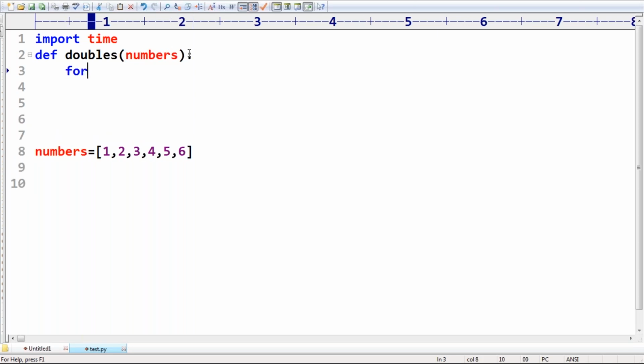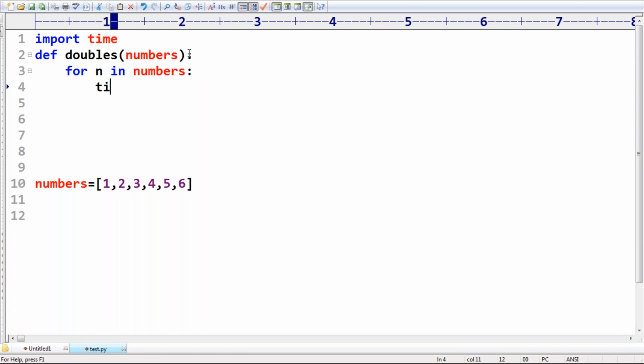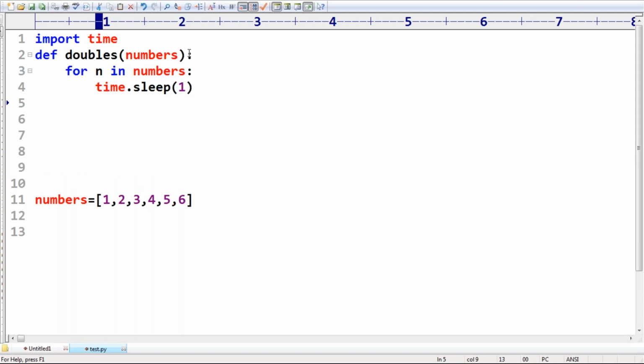For i in numbers, for each number present inside numbers, print the double value. Double value of n for each number. But before that, sleep for 1 second, because I want to show the total execution time.